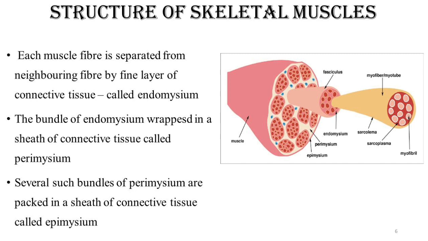Now, as we have come to know, the skeletal muscle is made up of a large number of muscle fibers, and these muscle fibers are separated from the neighboring muscle fiber by a sheath of connective tissue, known as the endomysium. Such a bundle of muscle fibers is also wrapped in a sheath of connective tissue. This time it is called the perimysium.